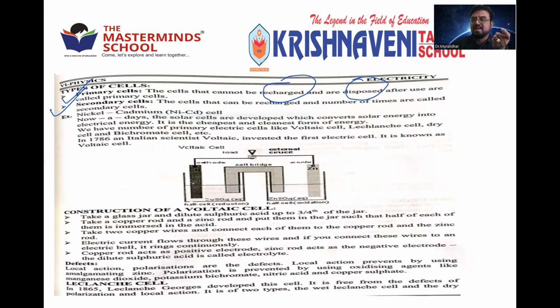But there are some cells which are rechargeable. They may cost a little more, but we get a charger for them, we can recharge them, and you can use them again. They are called secondary cells. So primary cells cannot be recharged, whereas secondary cells can be recharged. Either dry cells or the cells of your two-wheelers and four-wheelers, when they recharge, they add some distilled water and recharge.